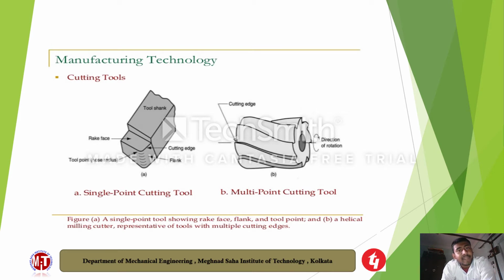Now next, manufacturing technology. Here this photo is a cutting tools picture. On the left side is a single point cutting tool and on the right side a multi-point cutting tool.